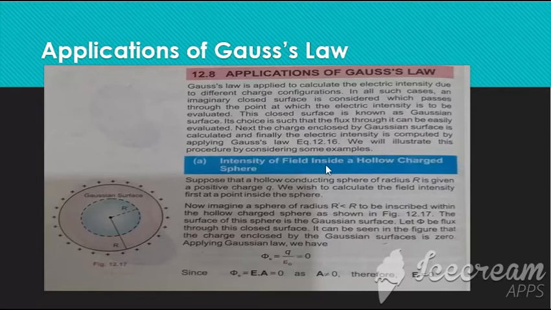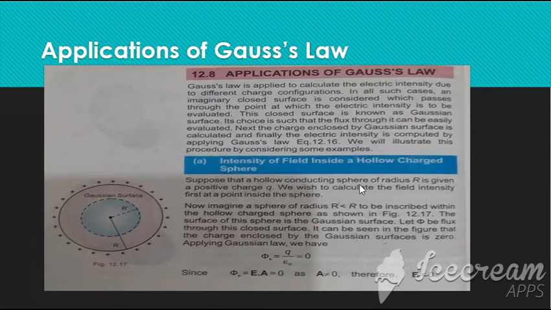First one, intensity of field inside a hollow charged sphere. This is a sphere which is hollow inside, just an upper layer, like a ball in which air is filled. An inflated ball, containing air inside, just a thin layer in circular shape. It is not a solid sphere like a rubber ball. It is just like a simple lightweight plastic ball in which air is filled, which is hollow inside, not containing any solid thing inside.